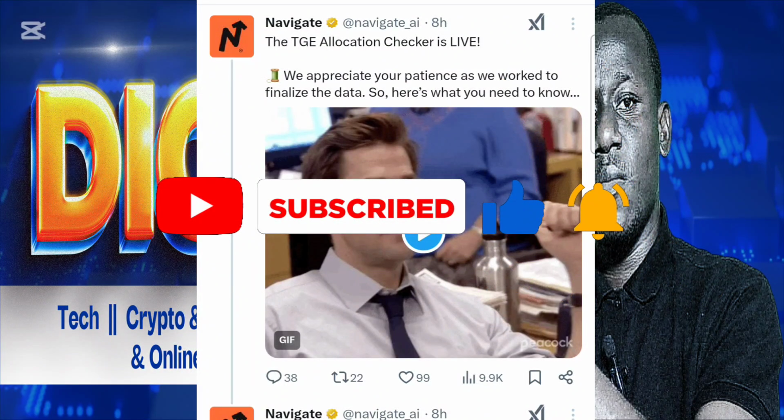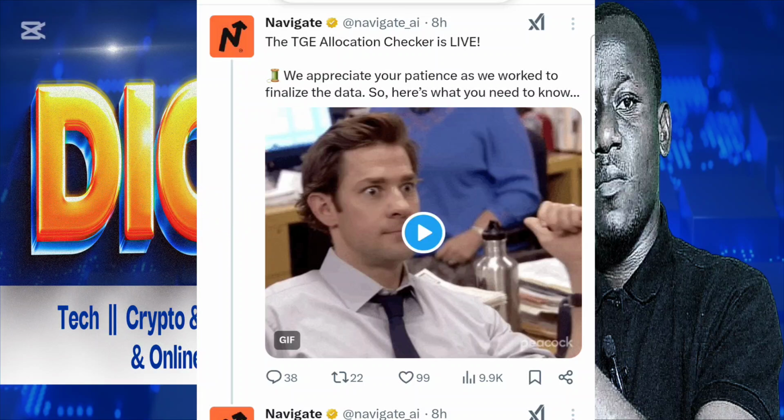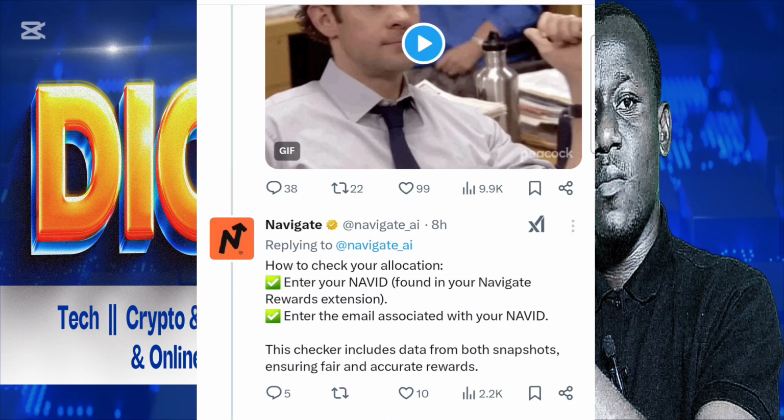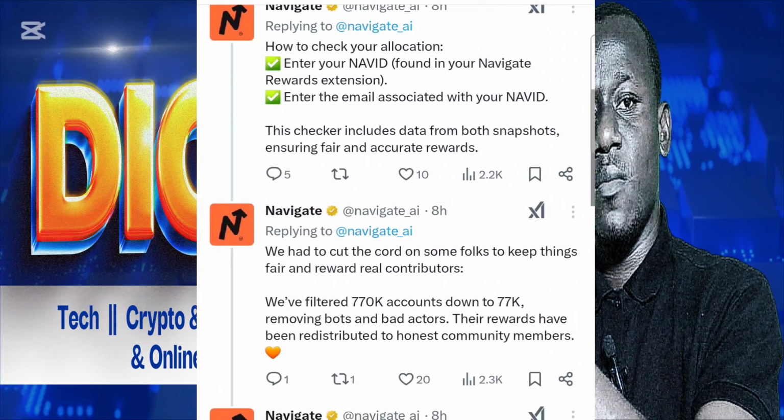So the final allocation for both Snapshot 1 and Snapshot 2 for Navigate AI is finally out. A few hours ago, you can see it said the TGE allocation checker is live. If you check the description and comment section of this video, you're going to see the link for you to check your final allocation. They said how to check: enter your Navigate AI ID, then enter the email associated with your account. With that, you're going to see your final allocation. I'm going to leave the link for you to check it.